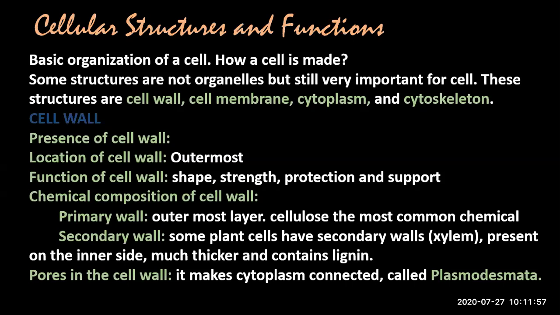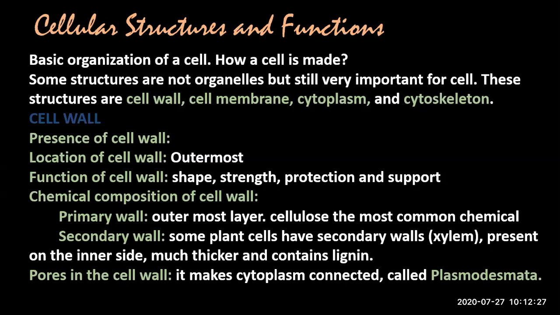So after that, let's talk about the chemical composition of cell wall. How it is composed. Cell wall is actually categorized into two categories, primary cell wall and secondary cell wall. But before going into the detail, I must tell you that primary cell wall is present in every plant cell, but secondary cell wall is not present in every plant cell.